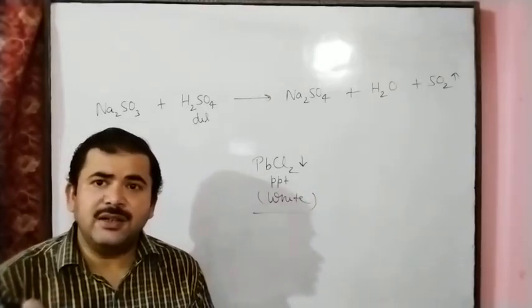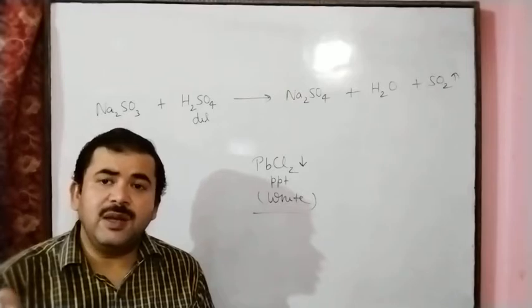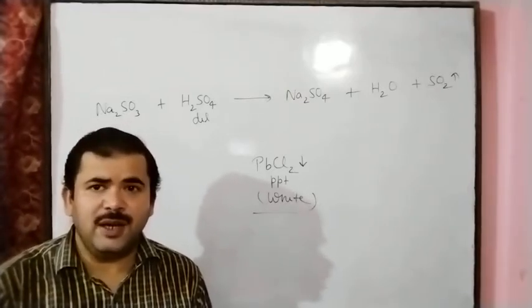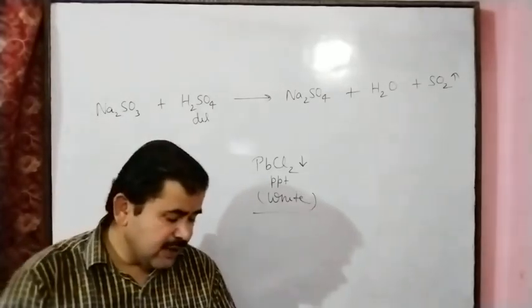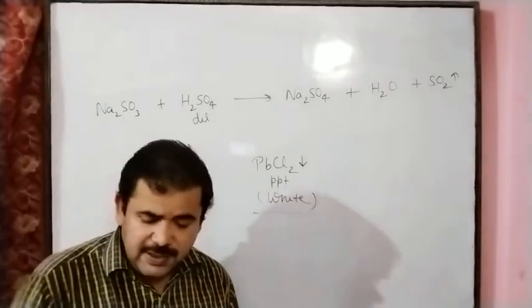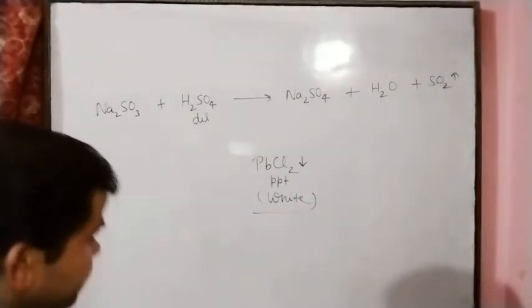And when the reaction proceeds by the evolution of heat energy, it is called an exothermic chemical reaction. We can see examples of exothermic and endothermic reactions.